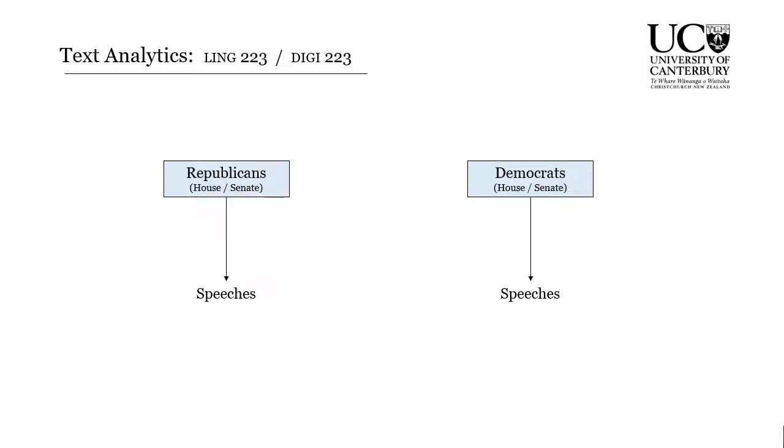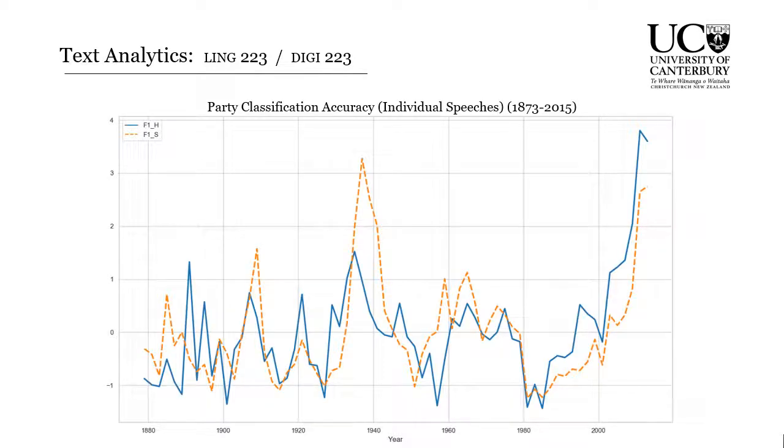But the situation is that we have people who belong to these two political parties. Each of them is producing speeches, producing language data. And instead of relying on this roll call voting behavior, what we want to do is use text analytics. And so in this case, we're going to use a text classifier to make predictions for each Congress for individual speeches about what party the person who gave that speech is representing. And here we're looking at normalized classification accuracies over this 140 year period.